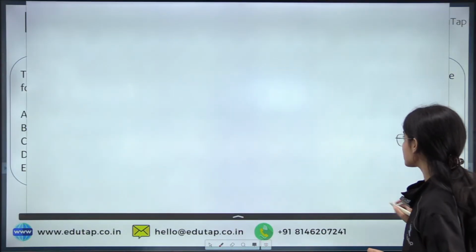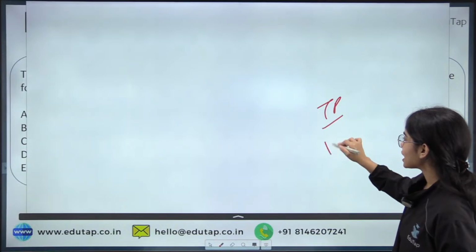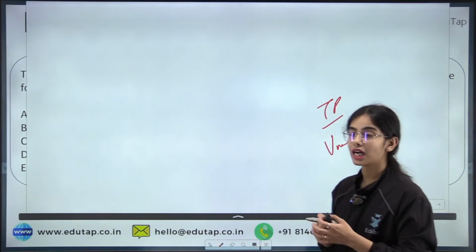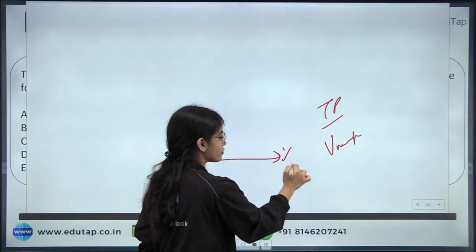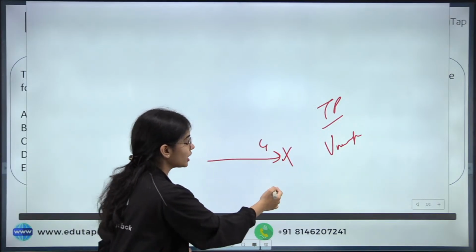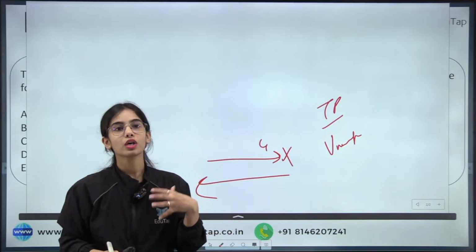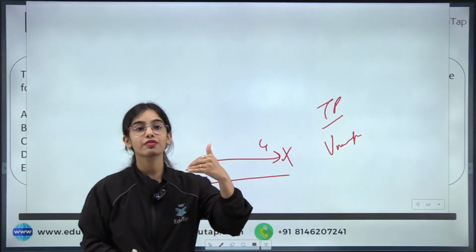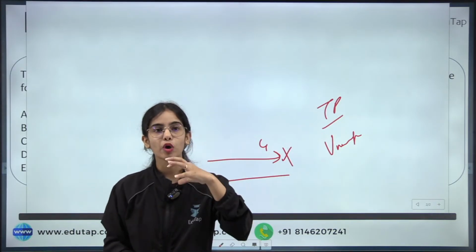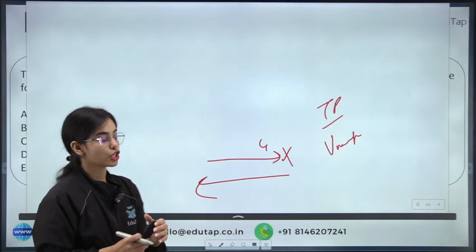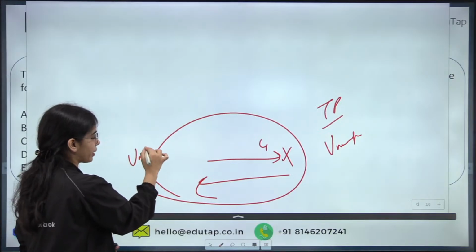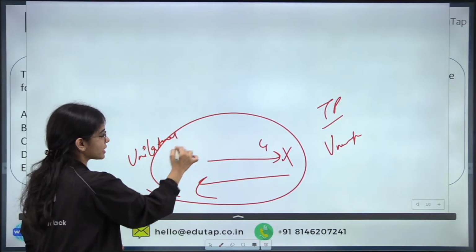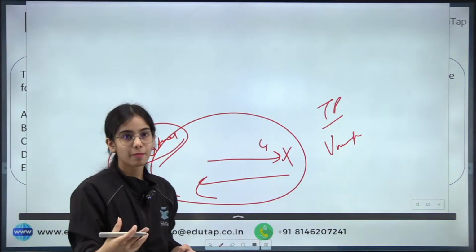So transfer payments such as the unemployment allowance, or let's say old age pension. You are not providing any service, you are not providing any good to the government, but still the government is giving you the subsidies, the unemployment allowance or the old age pension and such. So this is a transfer payment, a unilateral payment where you are not doing anything, but still the government is giving you some amount.